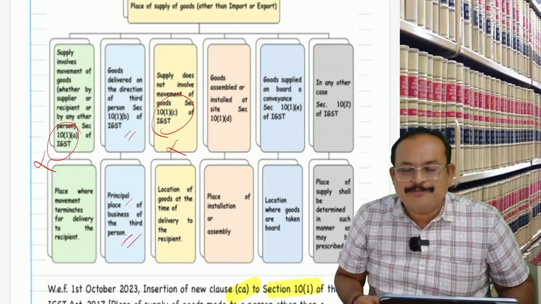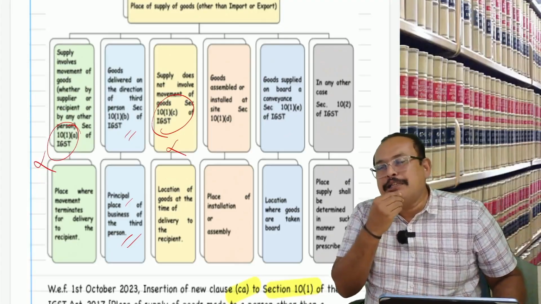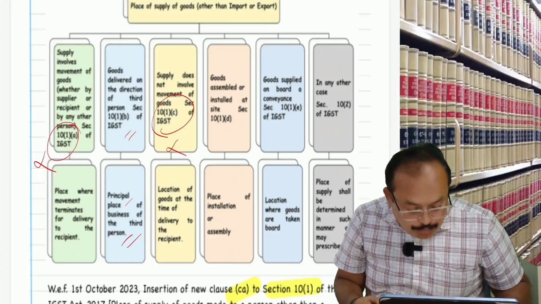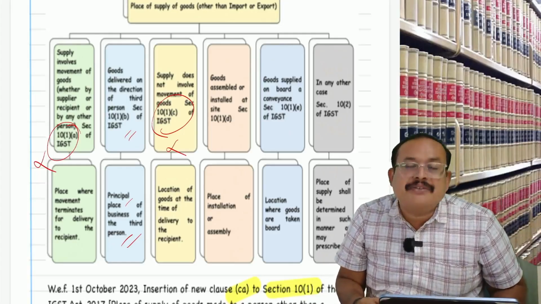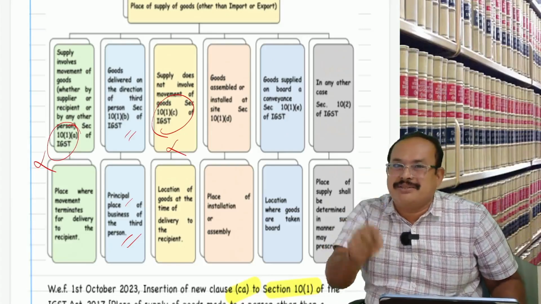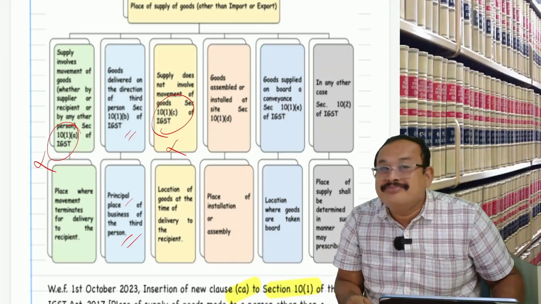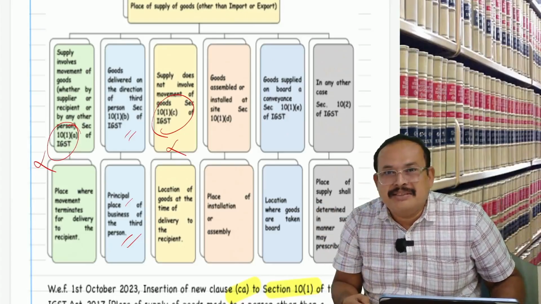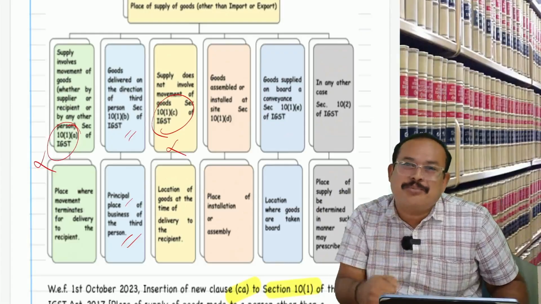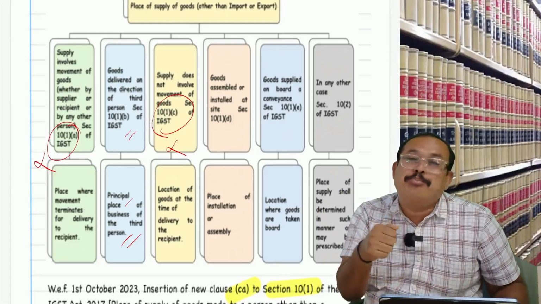See, understand. The bill to ship to model is entirely different from the e-commerce operator. The e-commerce operator provides services, service in nature. Get my point? I am referring here to supply of goods, place of supply.